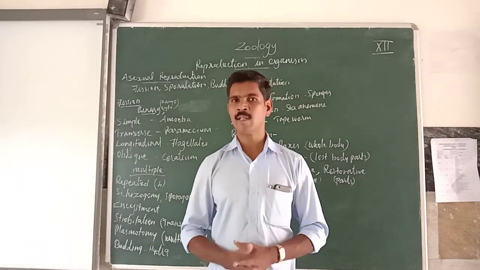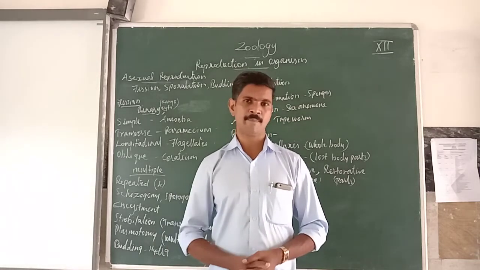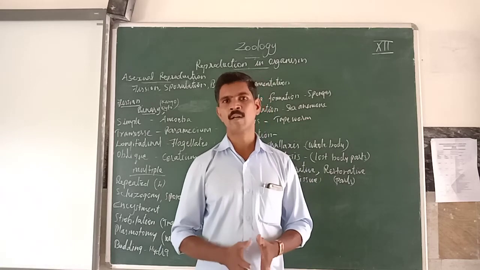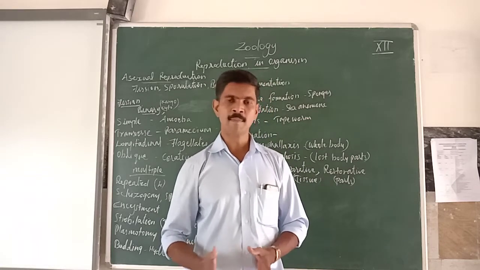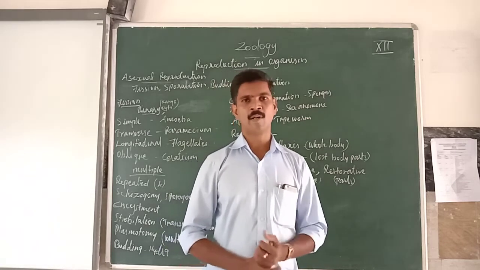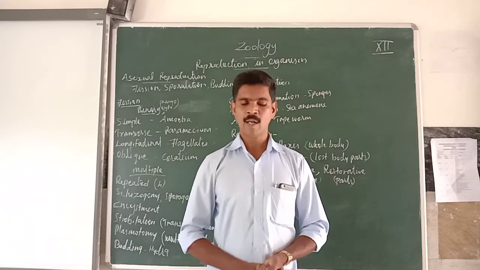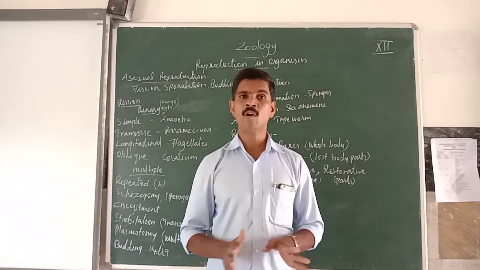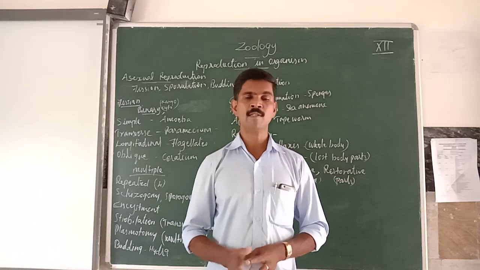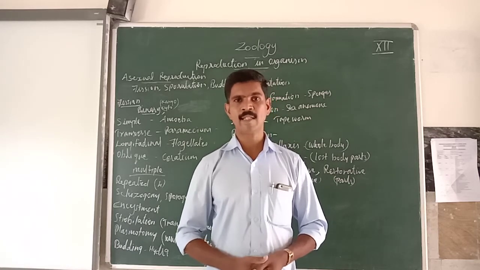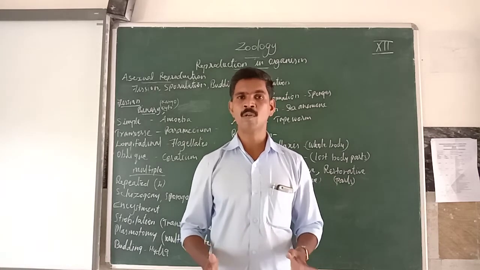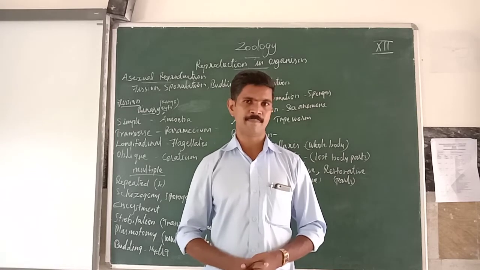We cannot find any difference in the young ones; they are almost identical to the parent organism. Understand? And here there is no involvement of gametes. Gametes means sex cells. So in asexual reproduction there is no role for gametes.